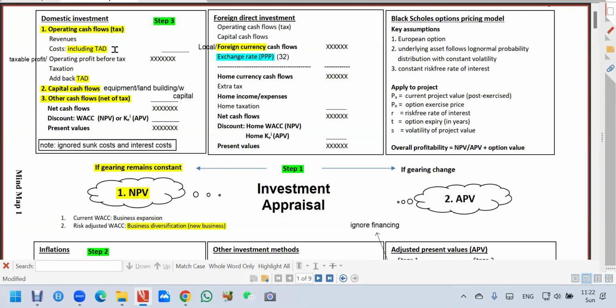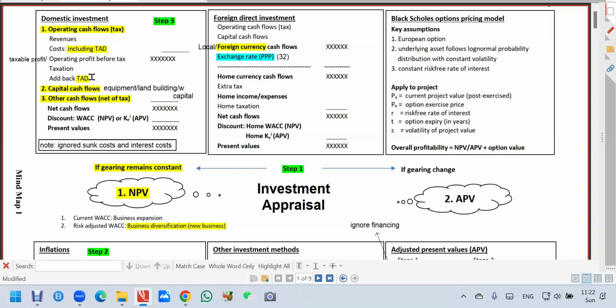Of course, depreciation, you know, is not a cash flow. Using net present value, we need a cash flow. So revenue minus cost, which include tax allowable depreciation, give you the operating profit or taxable profit. So you pay for the taxation. And because this profit here include the non-cash flow, we now add back the tax allowable depreciation.